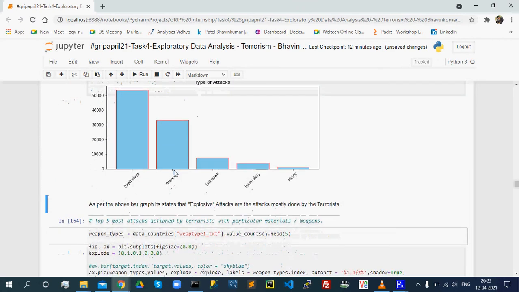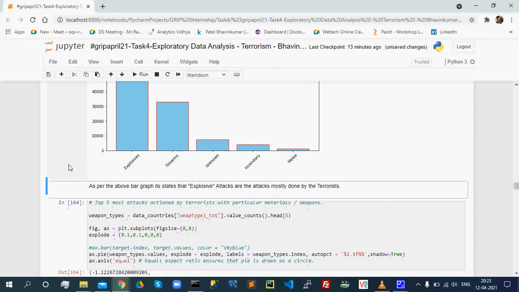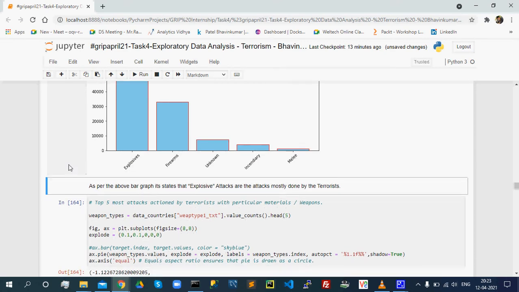As per the graph, we can say that explosives are the weapons mostly used by the terrorists. Then, in second place, there are firearms.